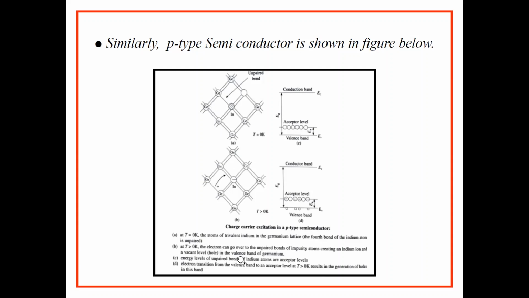The energy levels of unpaired bonds of indium atoms are acceptor levels, which are shown here. Since this trivalent impurity accepts one electron, this type of impurity is known as an acceptor type impurity atom. So acceptor levels are created, and electron transition from the valence band to an acceptor level at T greater than 0 K results in the generation of holes in the valence band.